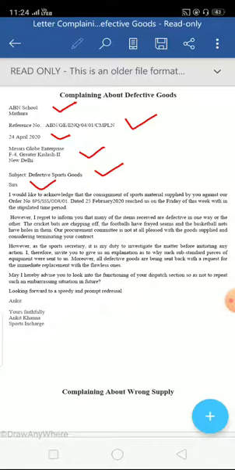Then the concluding remark: "Looking forward to a speedy and prompt redressal." Redressal means solution of the problem. Fine, solution of the complaint made. Then, as you have been told, we leave a line, signatures come, then we write "Yours faithfully". Let me remind you that while writing "Yours faithfully", the Y of Yours is capital without apostrophe, with S, and the F of faithfully should be small. Then we write the complete name, then the designation, sports in charge, is written. So this is a sample letter complaining about defective goods.